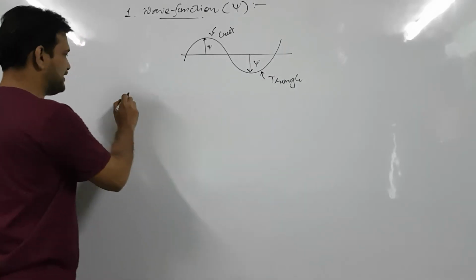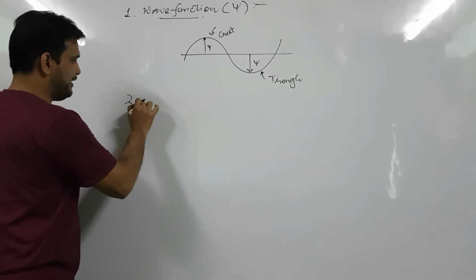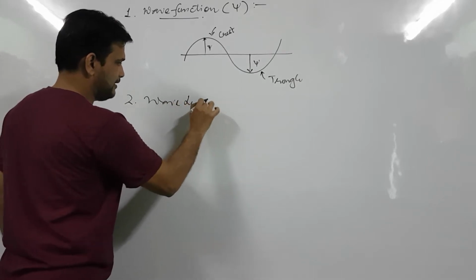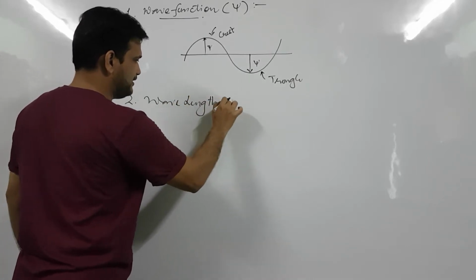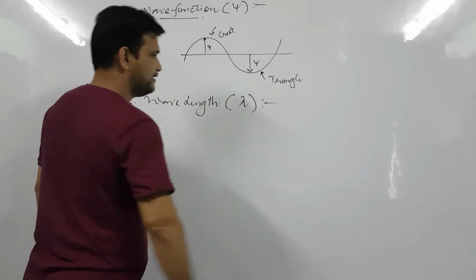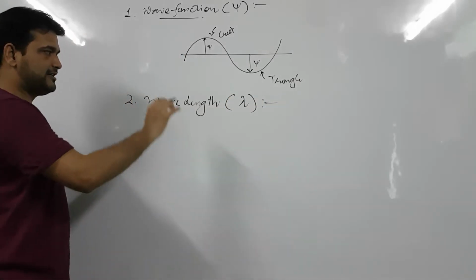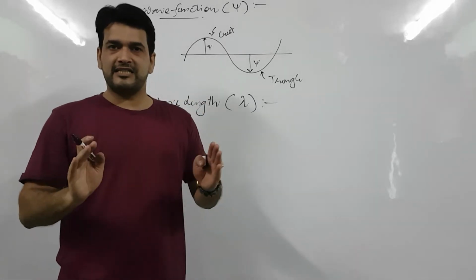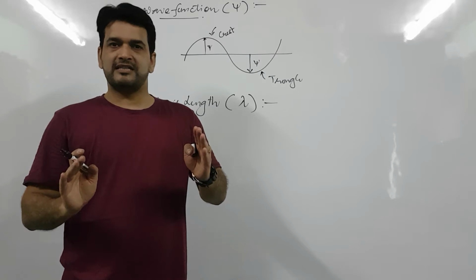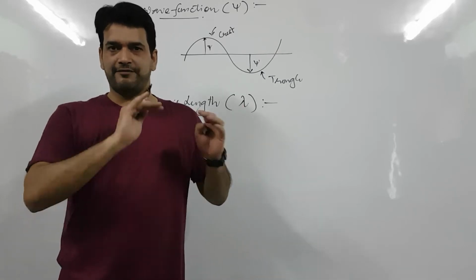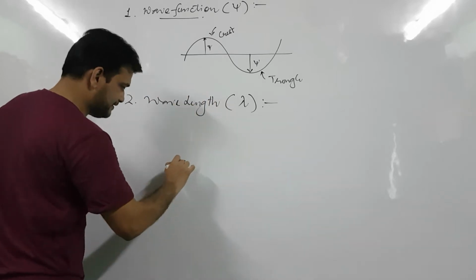Now the second thing is wavelength. It is represented by lambda. And the definition of wavelength is the distance between two successive crests or the successive troughs, like this.